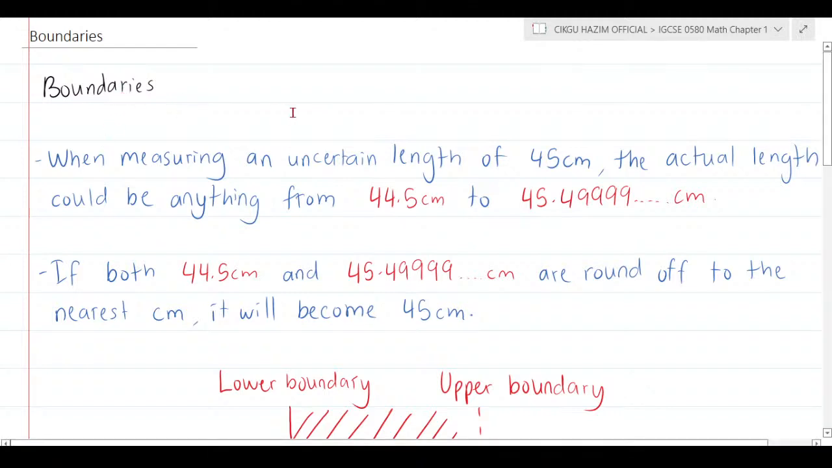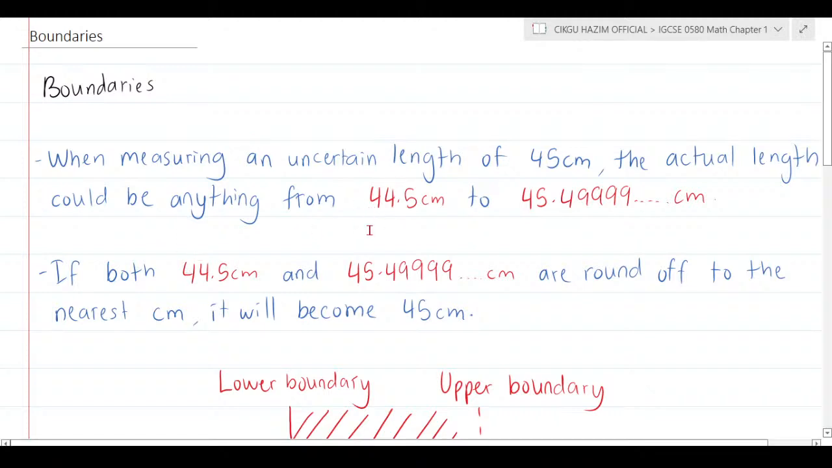Okay, so boundaries: if we are talking about a number that is uncertain, or if we are measuring an approximate value, a measurement that is not certain, you are not 100% sure of that value. So you are going to have a possible range: a minimum possible value and a maximum possible value.